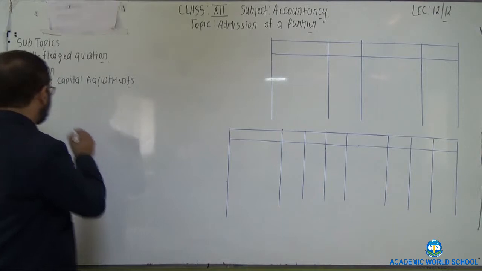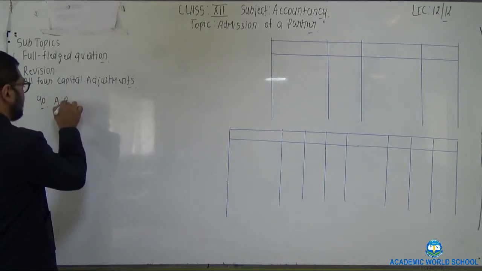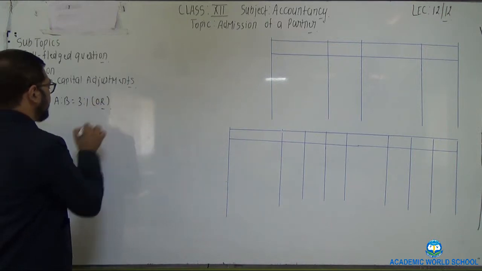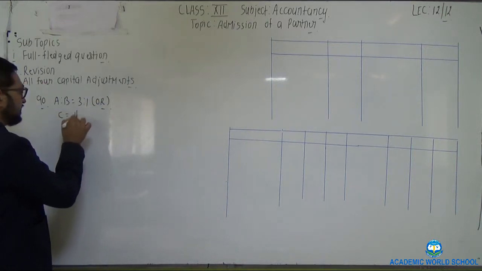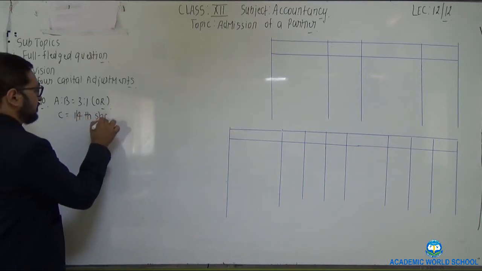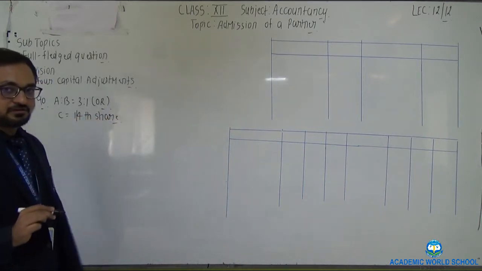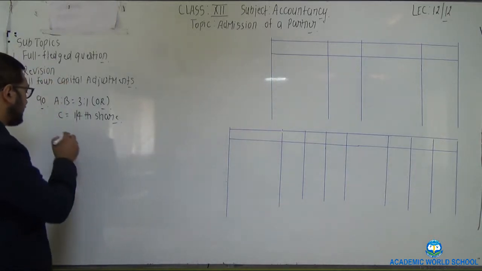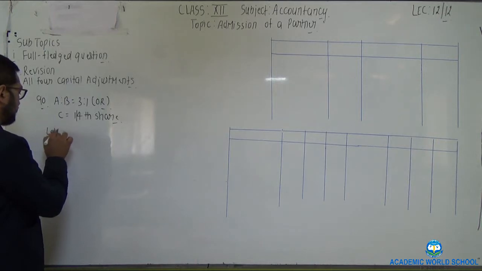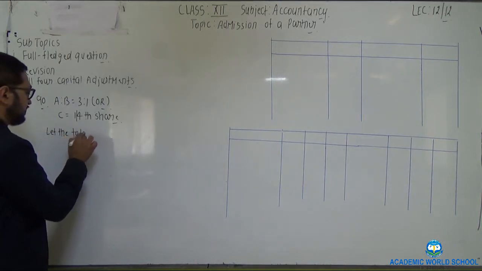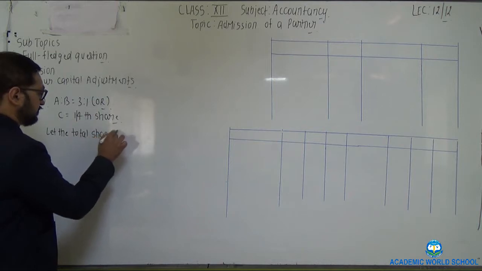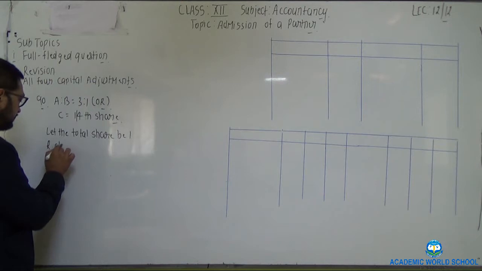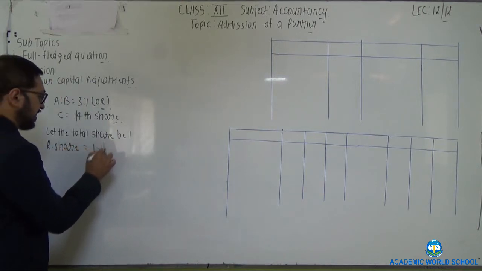So 2 partners are there, A and B. Profit sharing ratio is 3:1. C joins the firm for 1/4 share. So for the calculation of capital adjustment, we need the new ratio. Consider the total share of the partnership firm to be 1. Remaining share, that is 1 minus 1/4,